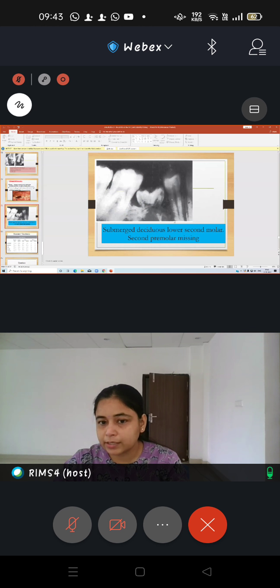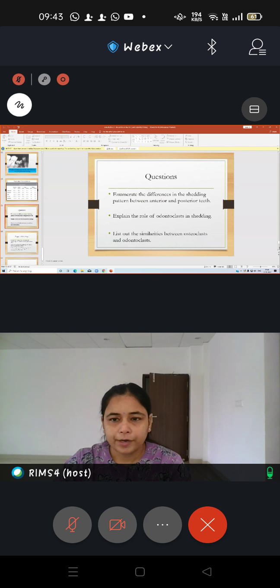surgical excision. So what is a surgical excision? You will have to remove or cut the bone, right, with the help of cutting devices, and then you will have to extract the root. It is going to take enough amount of time for the patient to heal, not the similar amount of time which is required for healing while there is exfoliation with the physiologic mechanism. And once healing has happened, then the underlying permanent tooth will erupt into this space. But this is going to take a long time, right? Okay, so this finishes the chapter on shedding of teeth.